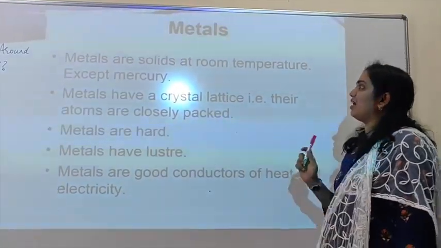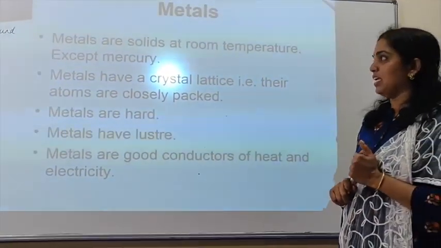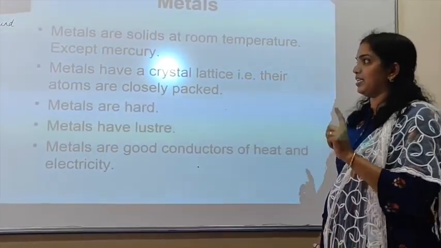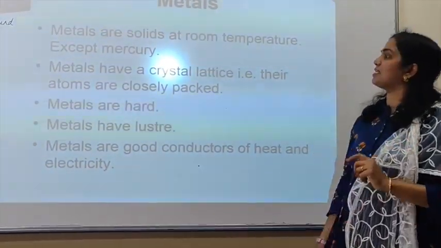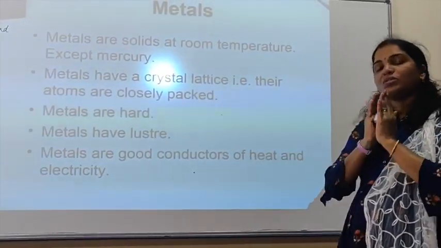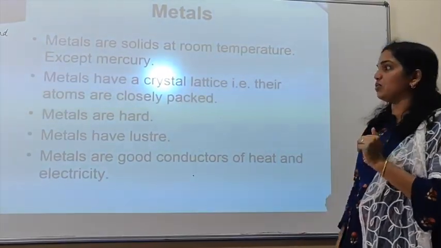Metals are solid. All metals are solid at room temperature except mercury. We can see in a thermometer, the column is made up of mercury metal, which is in liquid state. And metals have a crystal lattice. They are arranged in a lattice form. They are closely packed. Their atoms are very adjacent, and they are very closely packed.